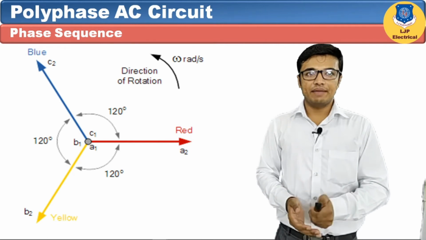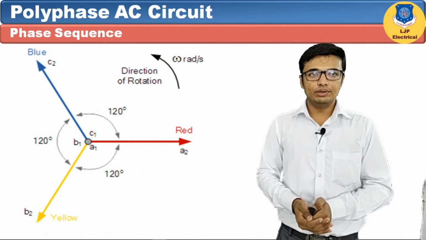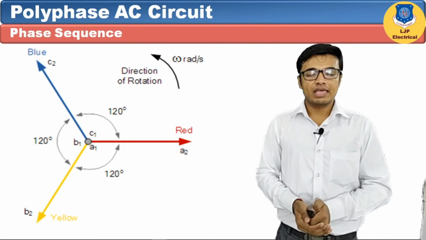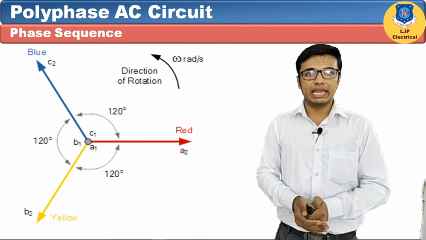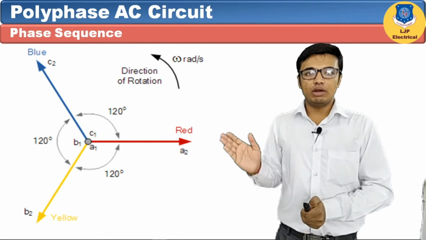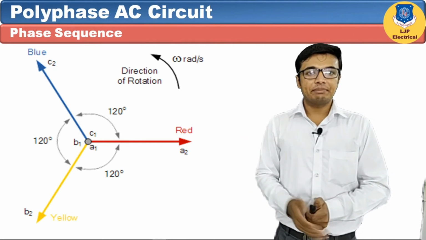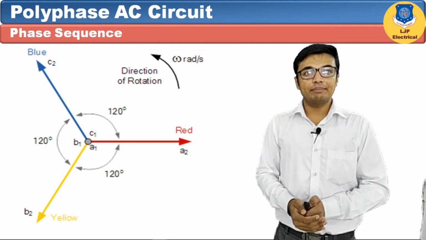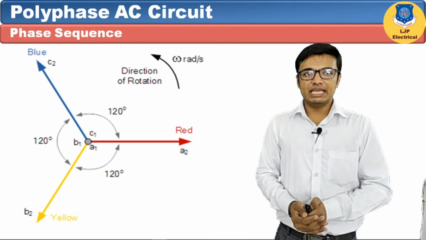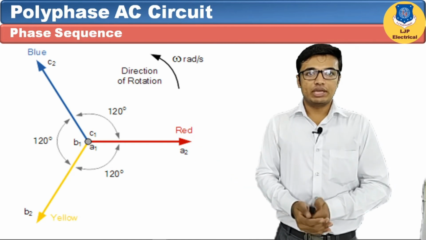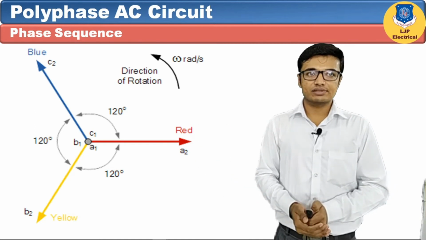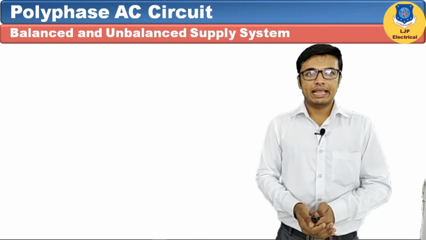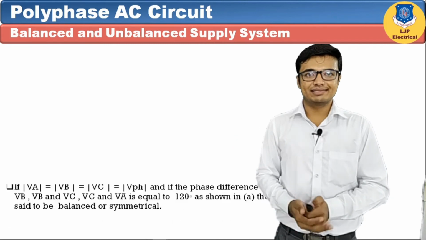So let's see the definition of phase sequence. As we know, in an alternator each coil is placed at 120 degrees from the others. When the rotor passes coil A, EMF will be induced in coil A, and the A coil EMF becomes maximum. After 120 degrees the Y coil EMF becomes maximum, and again after 120 degrees the B phase EMF becomes maximum. This order of the phases, each separated by 120 degrees, is called the phase sequence of the three-phase system. Let's see balanced and unbalanced supply system.